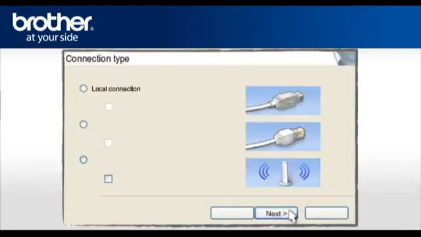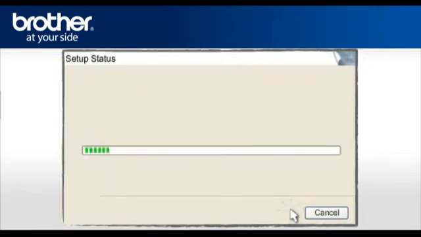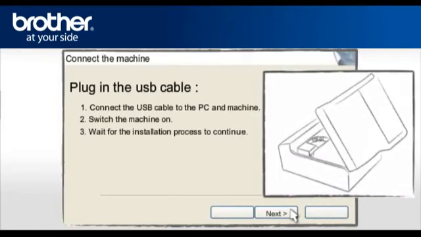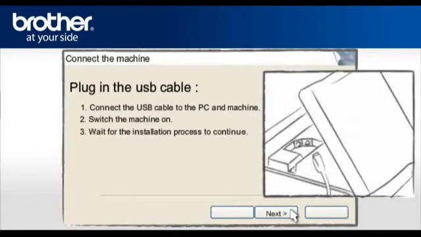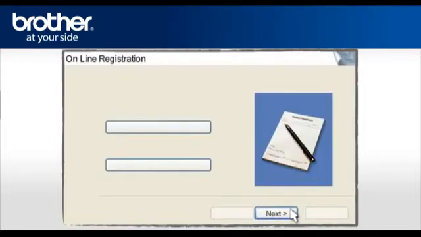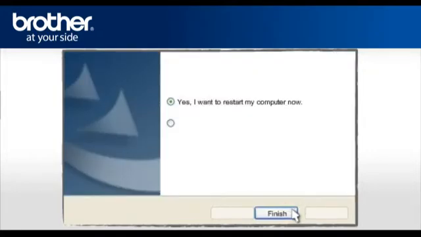At the Connection Type window, select Local Connection and click Next. When the Connect the Machine screen appears, connect the interface cable from your Brother machine to your PC. Power on your Brother machine. At the online registration screen, click Next. At the Brother MFL Pro Suite installation completed screen, select Yes, I want to restart my computer now. Click Finish.